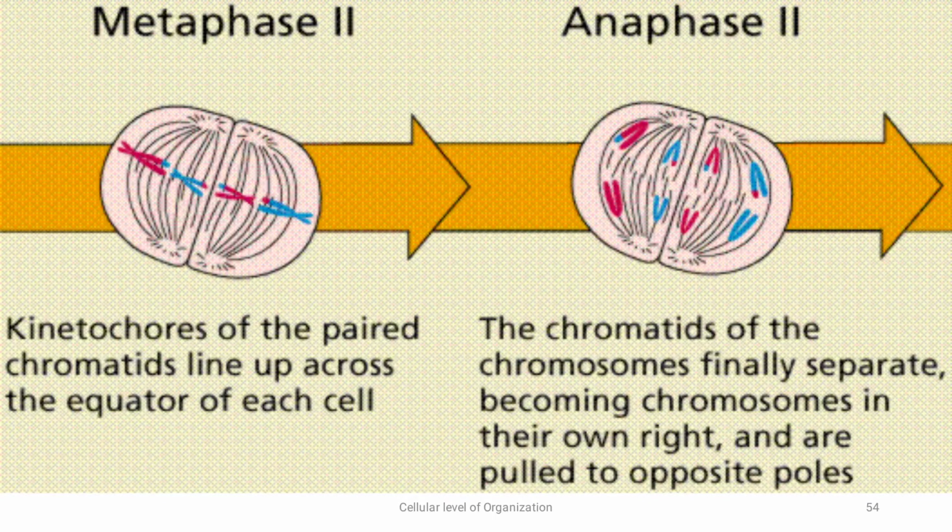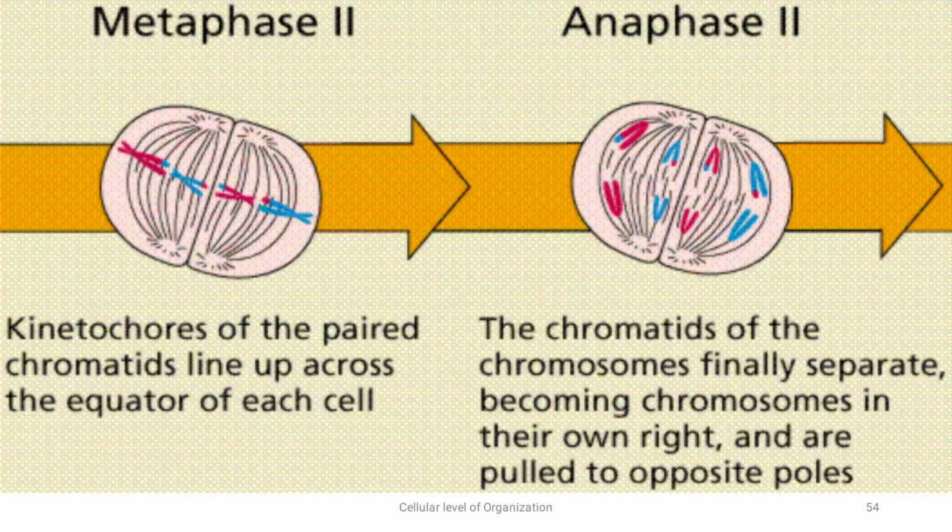This is followed by anaphase, which begins as each chromosome is pulled apart into two chromatids by the microtubule spindle apparatus. As you can see, the microtubule spindle apparatus is pulling the chromatids towards the opposite poles, becoming chromosomes in their own right.